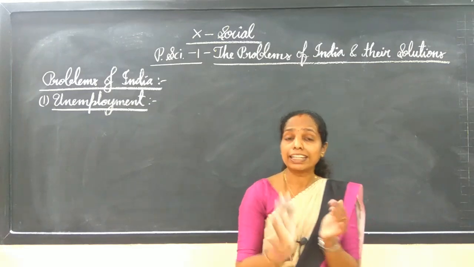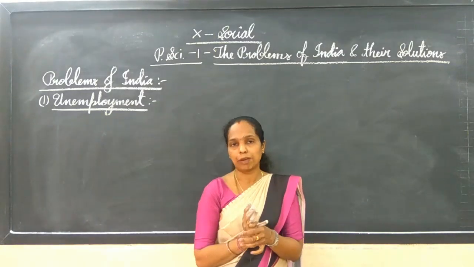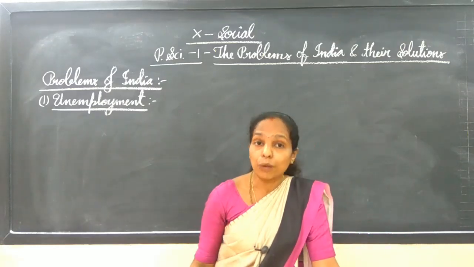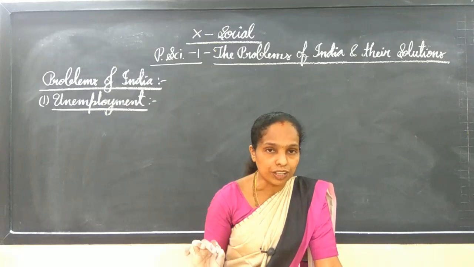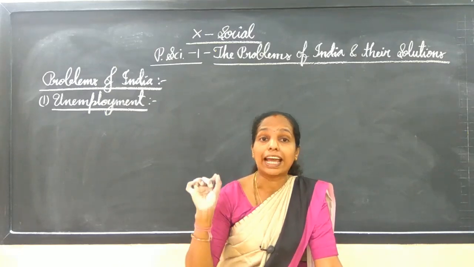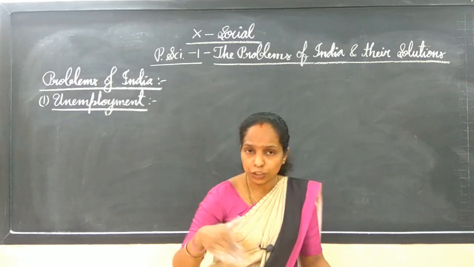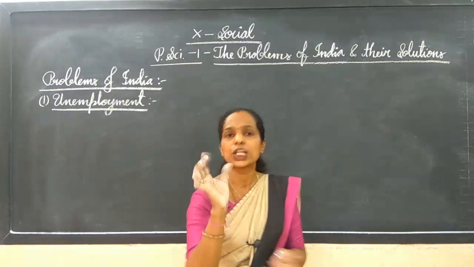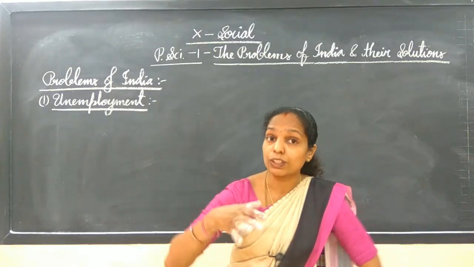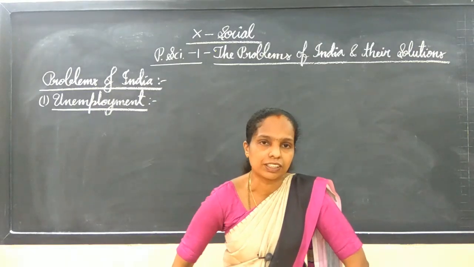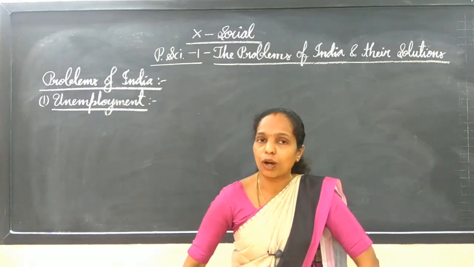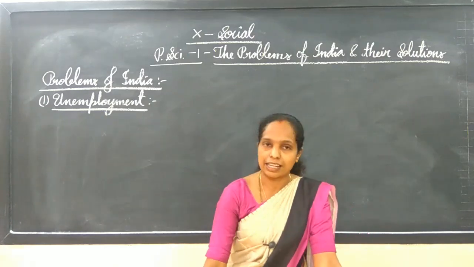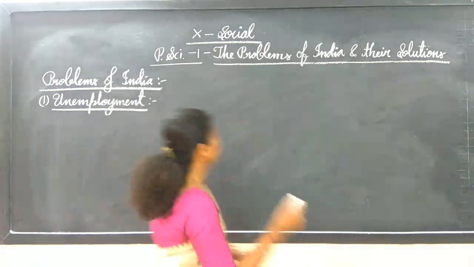So here we are telling what the meaning of unemployment is. Unemployment is a situation where a person does not get work in accordance with his capacity and qualification. Even though he has a qualification, even though he has the capacity, and even though he is eager to do work for lower wages, such a person we call an unemployed person, and such a situation we call unemployment. I hope you are understanding.